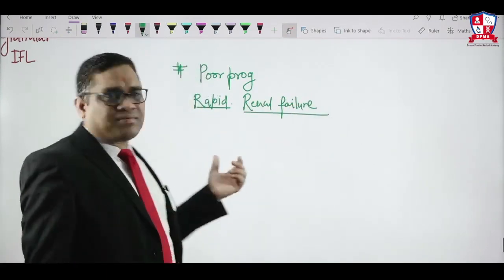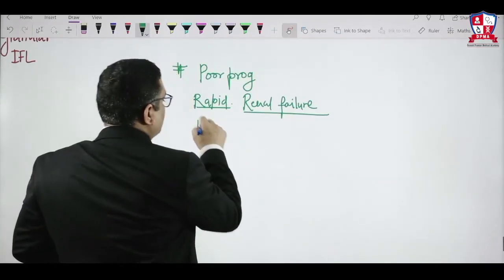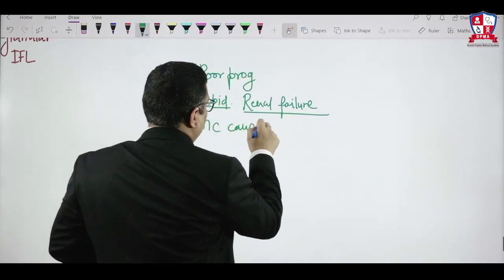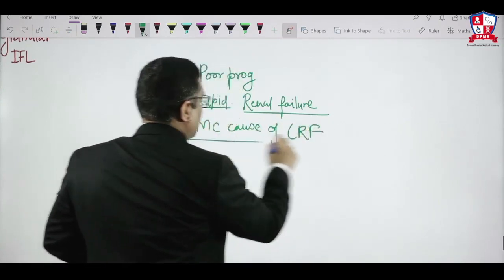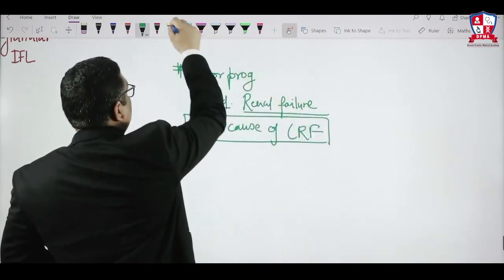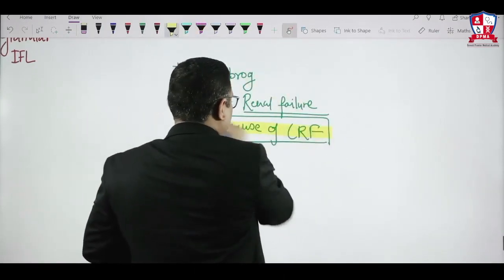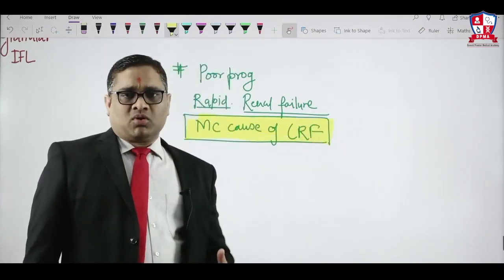Because of this rapid renal failure, you can see the name itself is telling RPGN, right? So RPGN is the most common cause of CRF also, most common cause of chronic renal failure also, which I have said. Least common cause of chronic renal failure was PSGN, but most common cause of chronic renal failure will be RPGN, right? So we have discussed about RPGN.